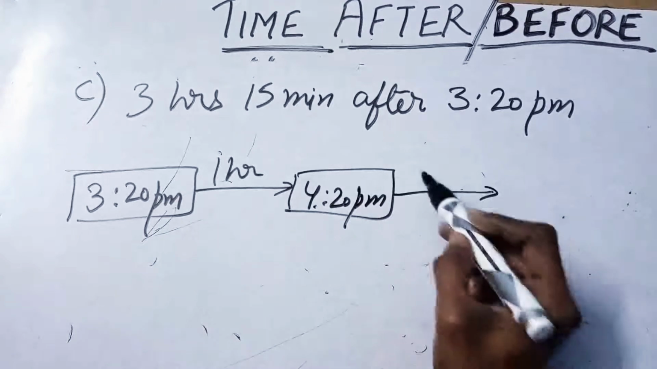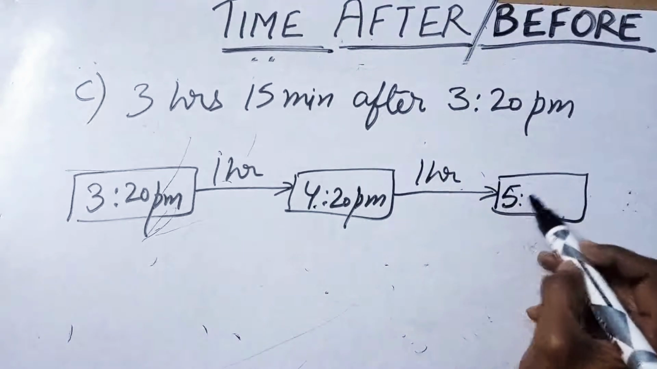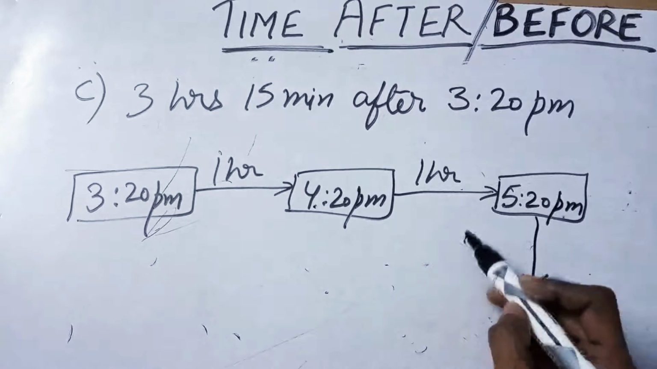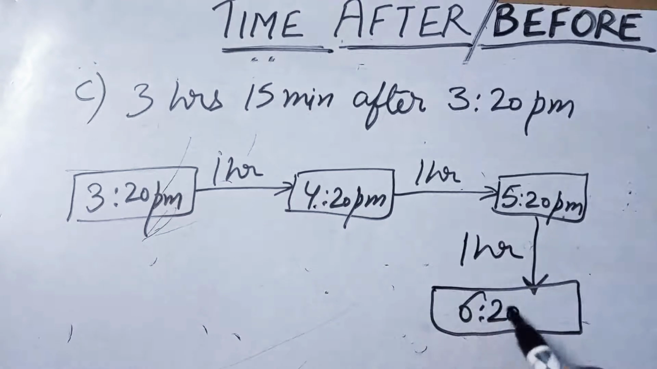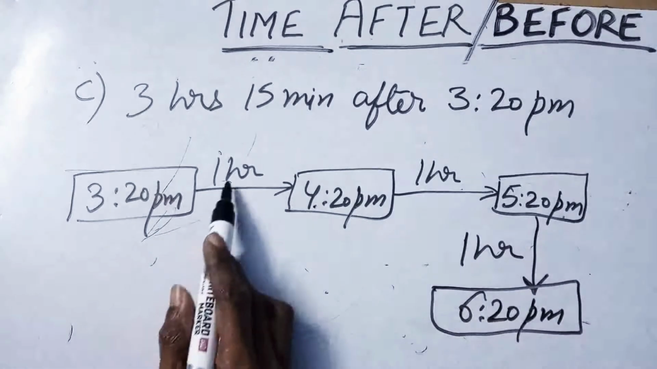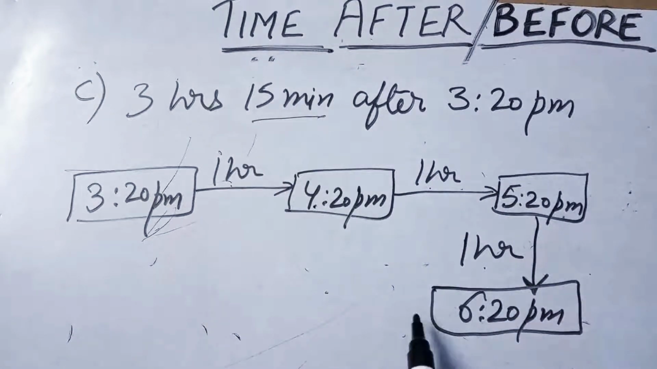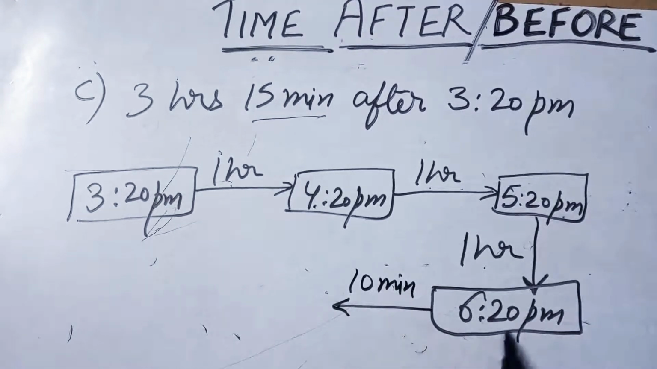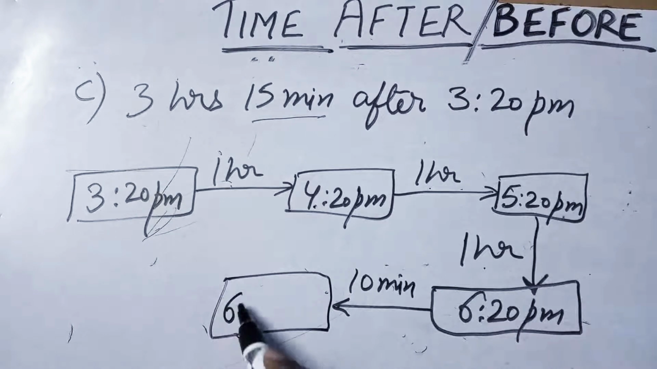1 hour more. Next 1 hour it will be 5:20 p.m. Next 1 hour, time will be 6:20 p.m. Now we have done 1, 2, 3 hours. Now 15 minutes more. So let's take 10 minutes first. It's easy to take 10 minutes. After 10 minutes time will be 6:20. 10 minutes more. It will be 6:30 p.m.